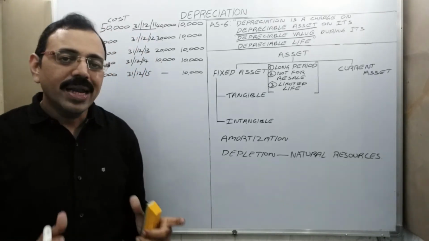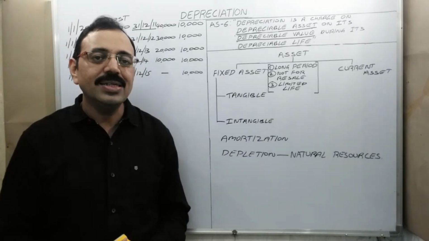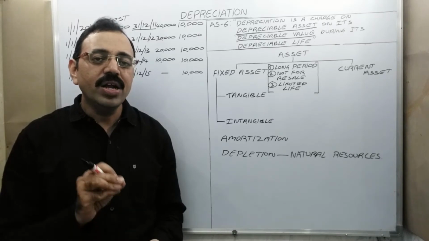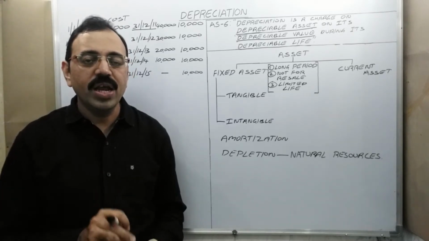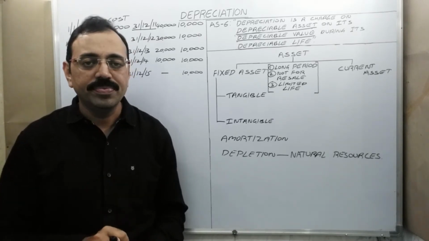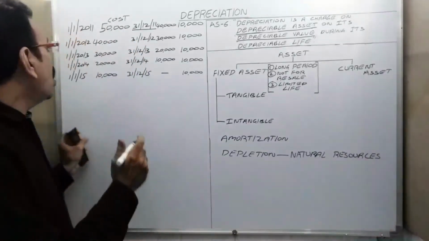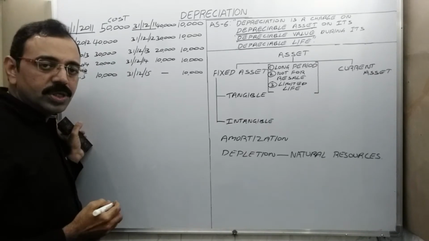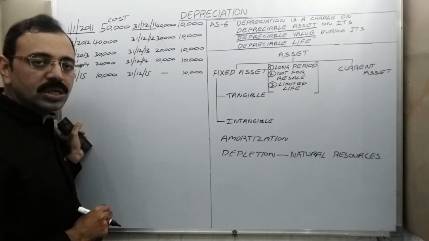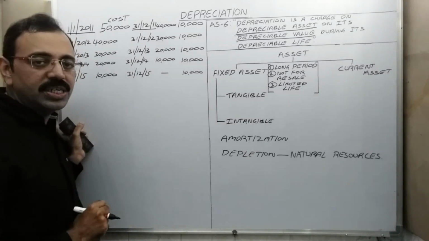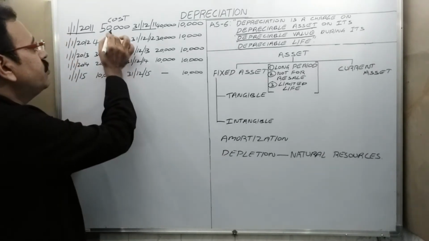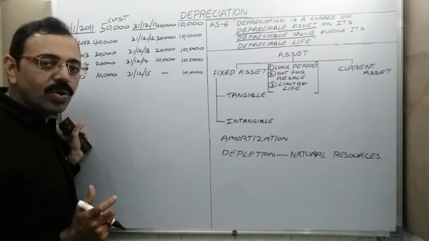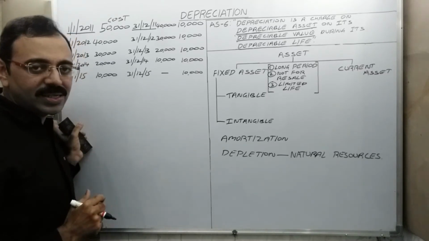What is meant by depreciation? Let us see with one example. Assume that we are running one organization, one firm. On 1st January 2011, to manufacture some goods, we purchased one machine. We purchased it for 50,000 rupees. So this 50,000 rupees is known as the cost of the asset.